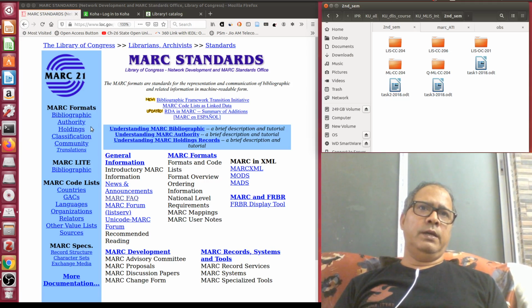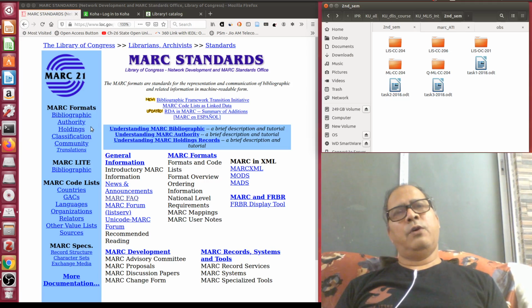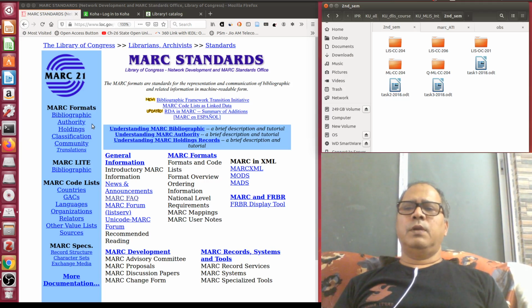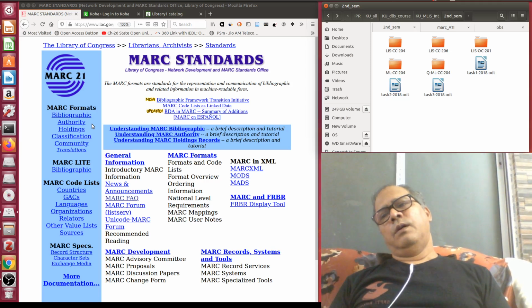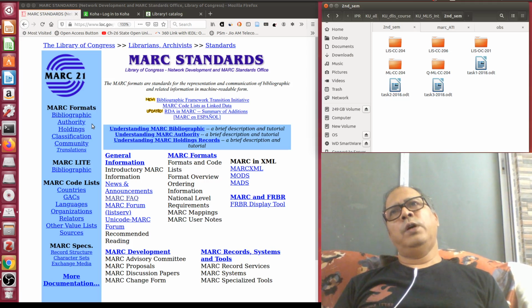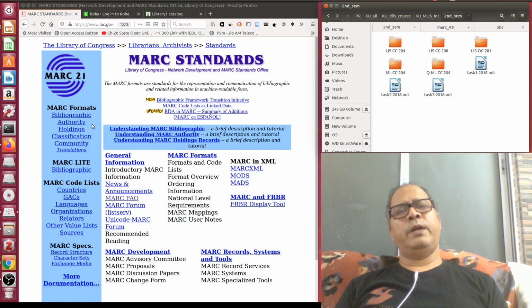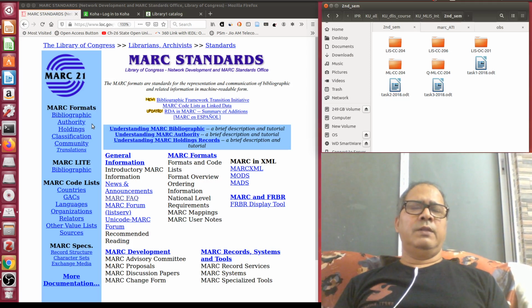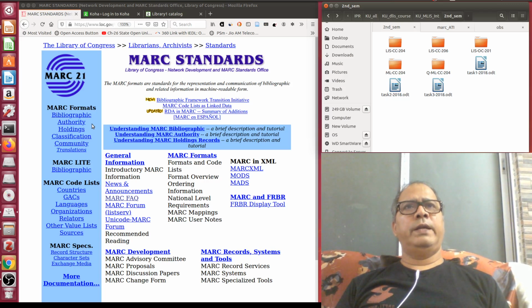So cataloging, if you go through the classical objectives as set by Cutter long back, you can find two major functions Cutter proposed to satisfy the objectives of the library. One is the finding function, that is, what a library has got on a given author, on a given title, on a given edition, on a given subject.